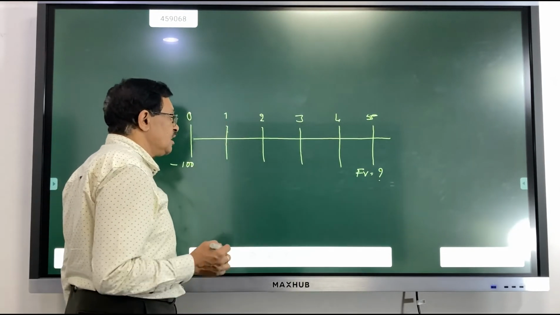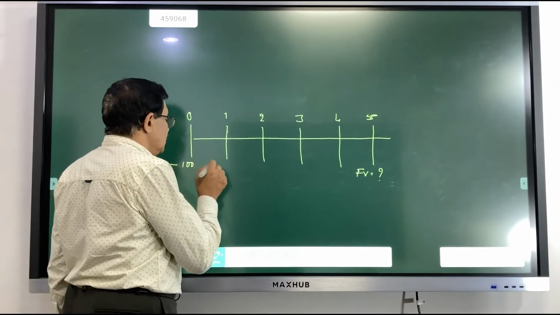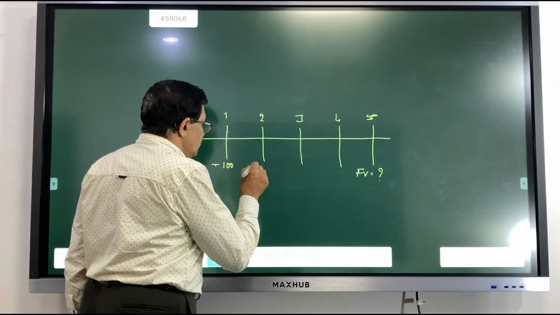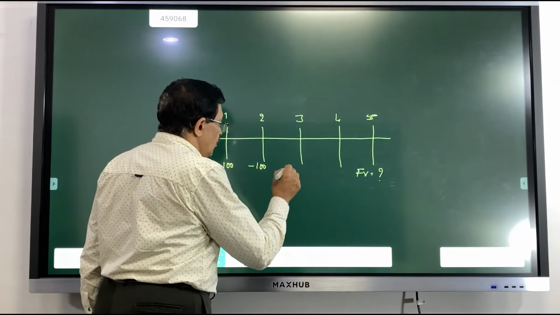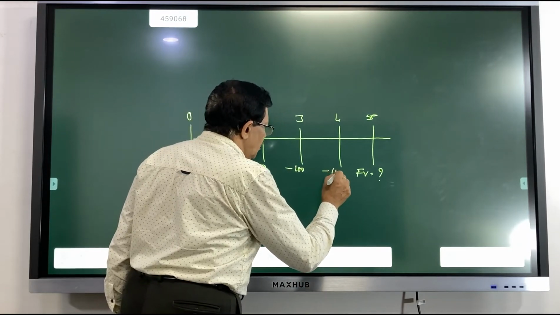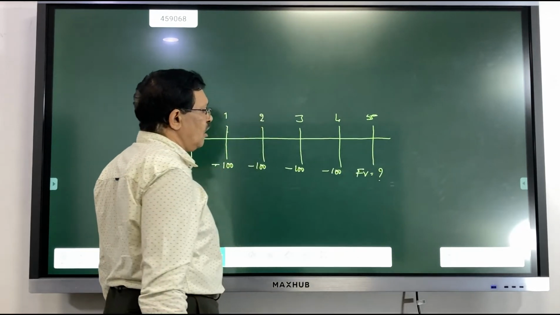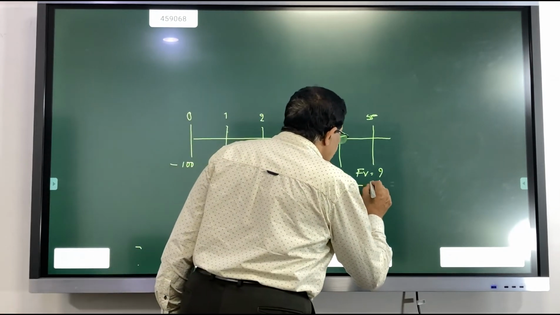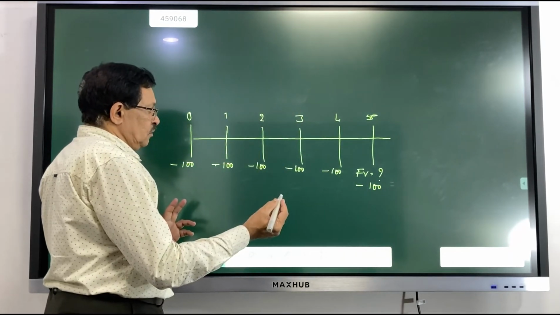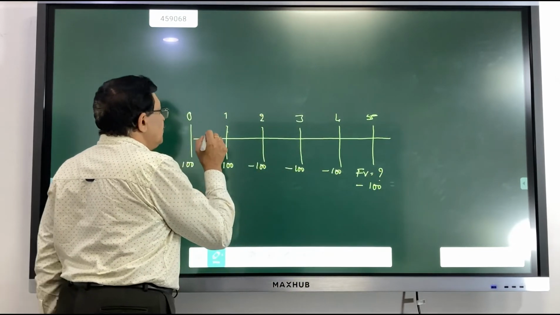Sometimes there might be a possibility that in a recurring deposit, you might be investing not only here, but I may be investing 100 rupees here also, and here also, and here also, and on this date also. And I like to know what will be the amount as on this particular date given a particular percentage.